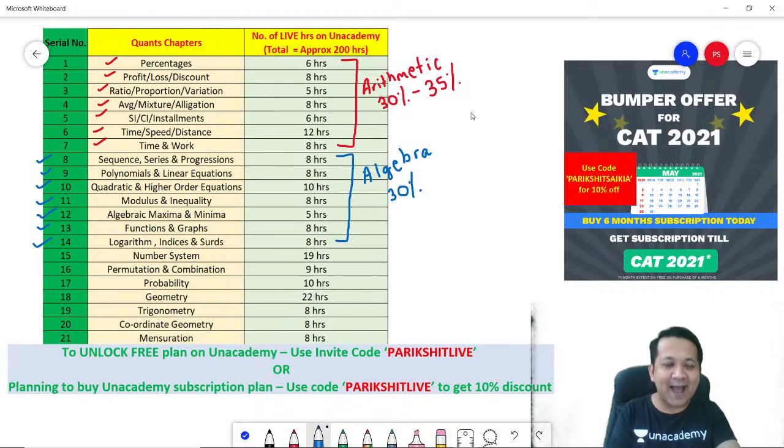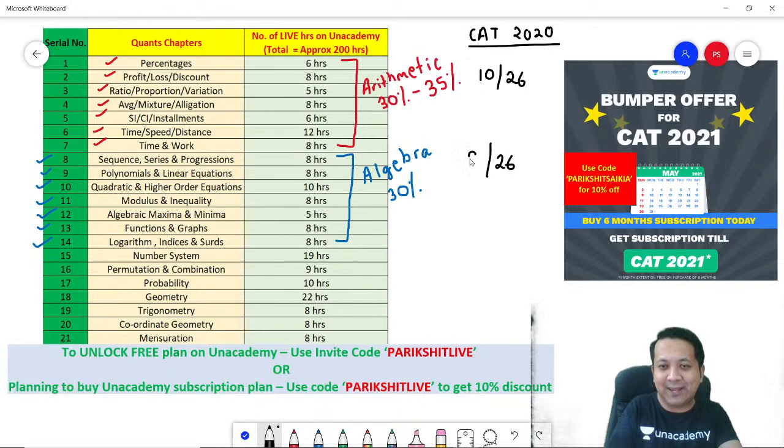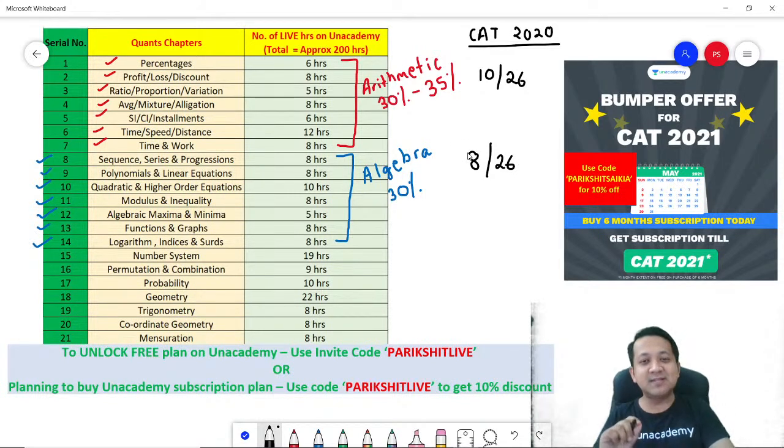If you ask me CAT 2021, okay, I think I should write here CAT 2020 actual exam. And it is repetitive, okay? Every exam, year after year, this holds true. So out of 26 questions in the Quant section, 10 were from arithmetic. And out of 26 questions in CAT 2020, 8 were from algebra. So this tells you how important these two blocks are.